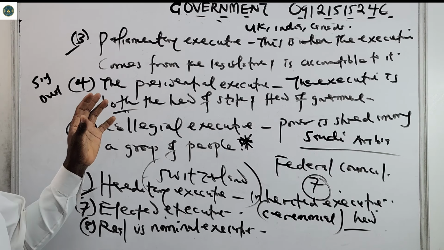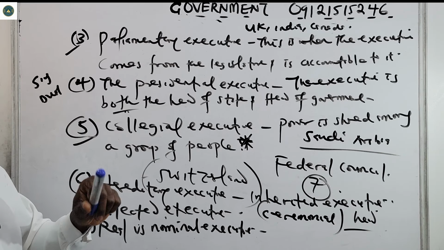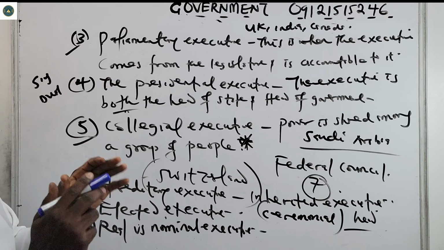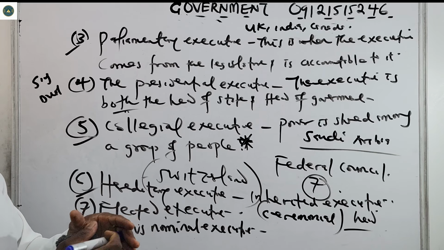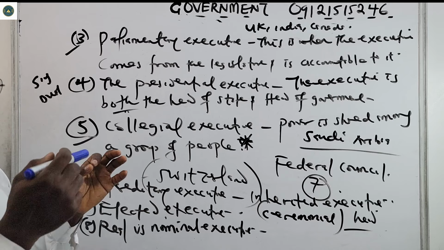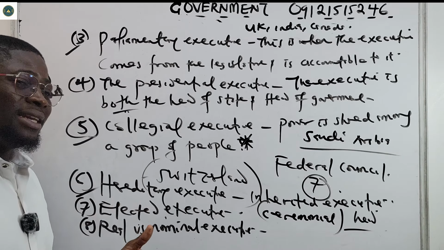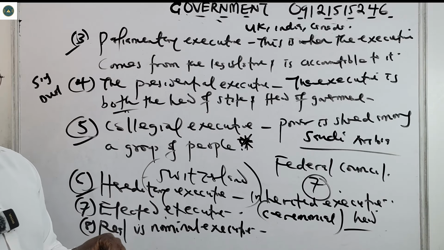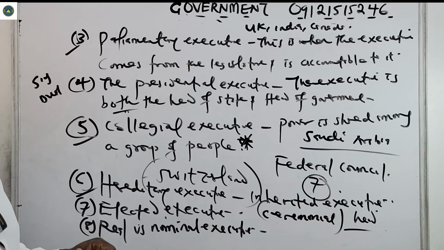These are the types of executive we have. I'll run through them. We have the single, where power is vested in one person. The person has full executive power and acts as head of state and head of government, like we see in Nigeria. We have the dual, like we see in the United Kingdom, where power is shared between two people. The parliamentary is when the executive is a member of the parliament, the legislature. The executive, that is the prime minister and the cabinet, are members of the parliament, and they are accountable to the legislature.